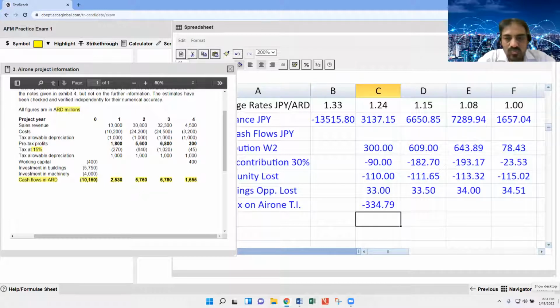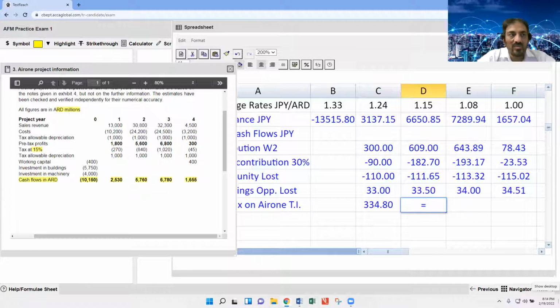Once again, 1800 is in ARD, which needs to be converted into Japanese yen. So ARD multiplied by the relevant rate, that is 1.24, converted into Japanese yen, multiplied by the additional 0.15.